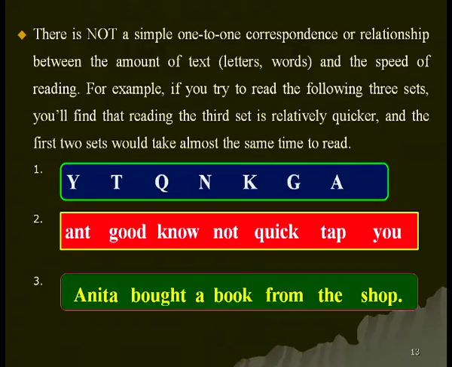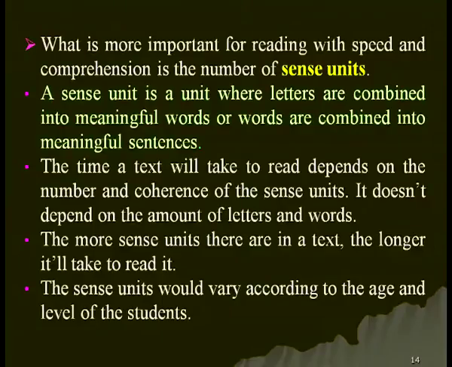One is the subject, Anita; then bought a book, the verb and object; and from where, a prepositional phrase, from the shop. So sense-wise they make at the most 3 bigger sense units. That is why it was easier to read, although the number of words was the same as in the second set. Now the last thing I said is that the sense units would vary according to the age and level of the students.